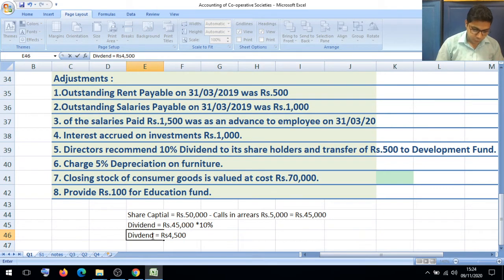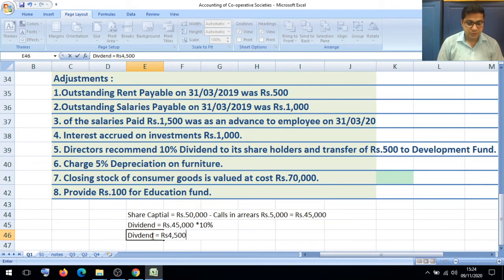Dividend we have to show on the profit and loss appropriation account debit side. So you have to keep in mind where we have to show these items in our accounts. Then after that, friends, transfer rupees 500 to the development fund.